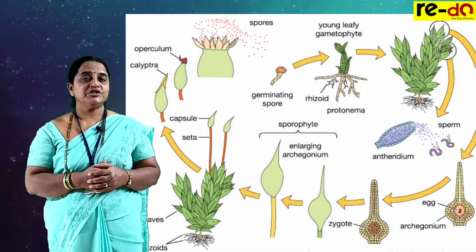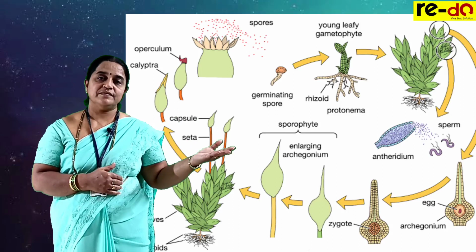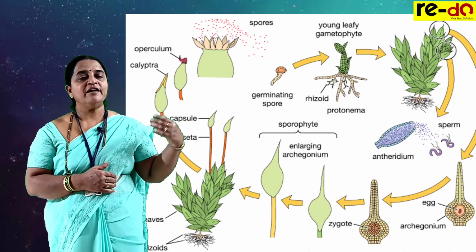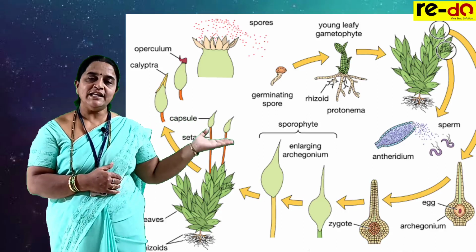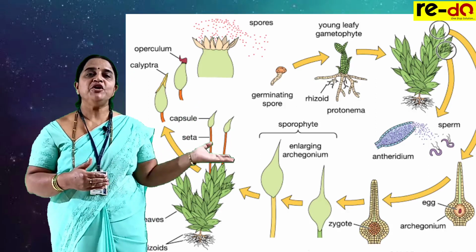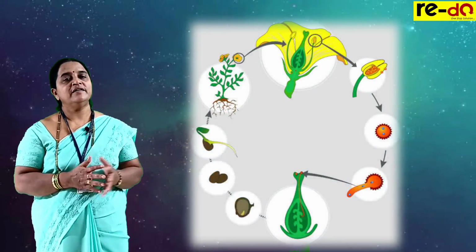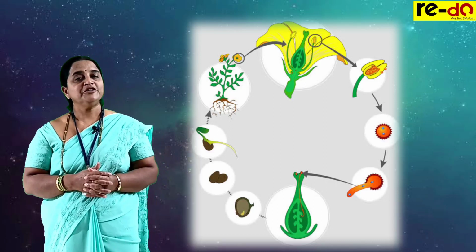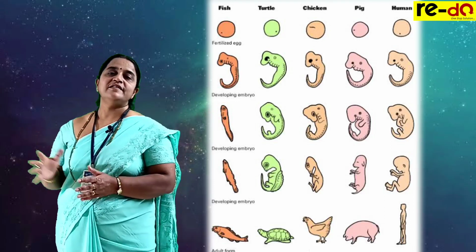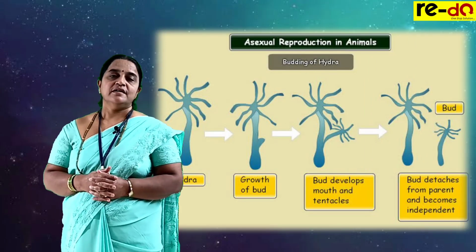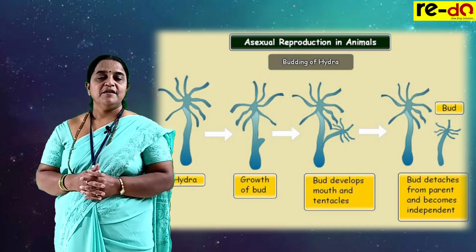In asexual reproduction, they are able to produce spores. These spores in higher plants carry male and female gametes, undergo pollination, then achieve fertilization followed by embryonic development. In higher plants, flowers are exclusively found to carry out sexual reproductive activities. In animals, the gonads are present for sexual reproduction. In lower forms, asexual reproduction is by budding.